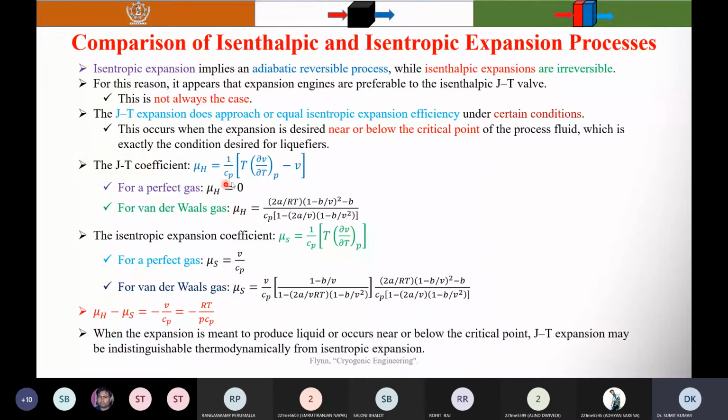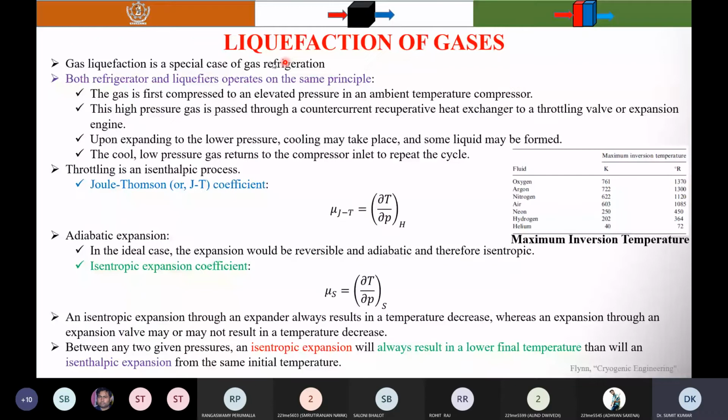You know that at very low pressure and high temperatures, all real gases behave as ideal gases. And the objective of this liquefaction of gases is to liquefy the gas for different applications.